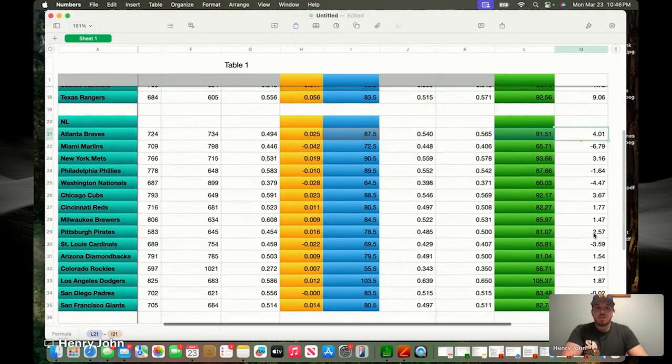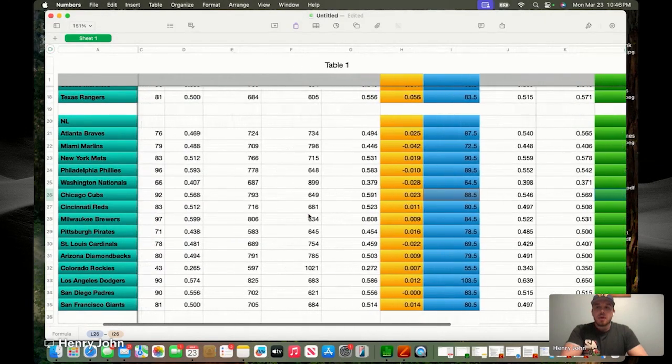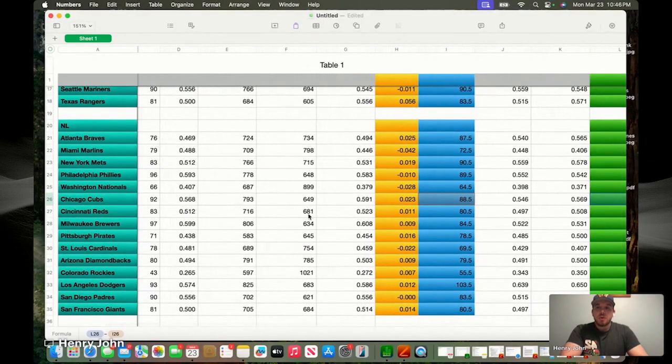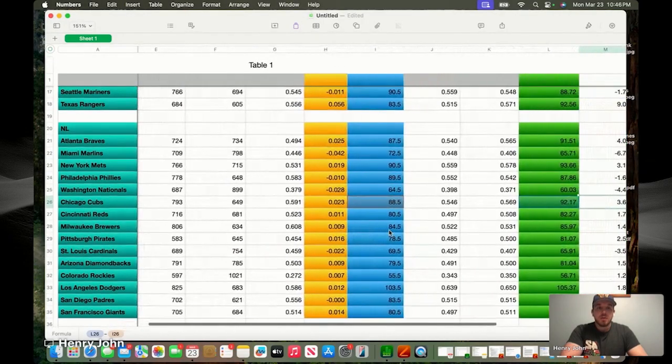As miserable of a season as it was, which is pretty wild. And then the Cubs are the other one, actually. 88 and a half is their total. We go back over here. Last year, they won 92. They just finished behind Milwaukee in the division.